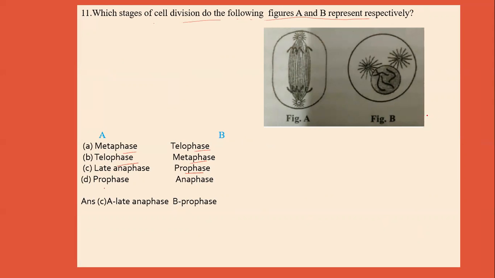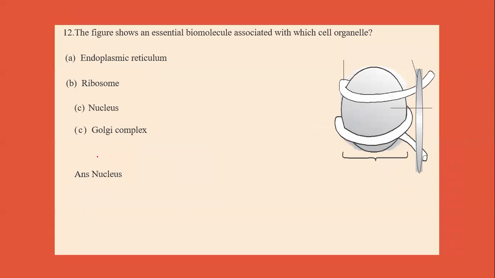Now we can see from the figure that B represents the prophase stage of cell division and A represents the late anaphase. So option C is the correct answer.